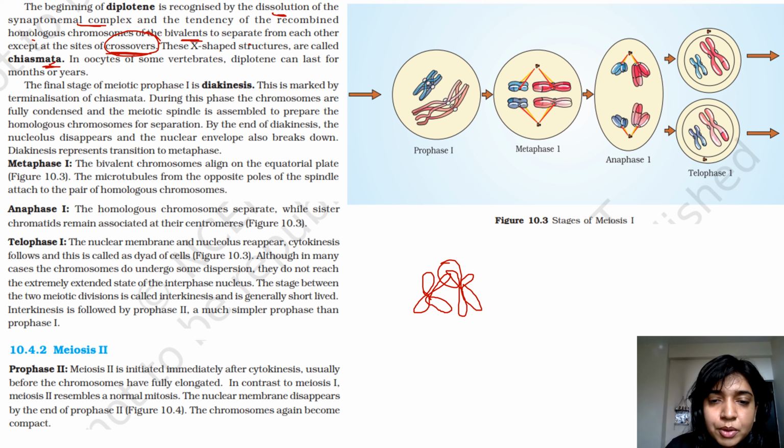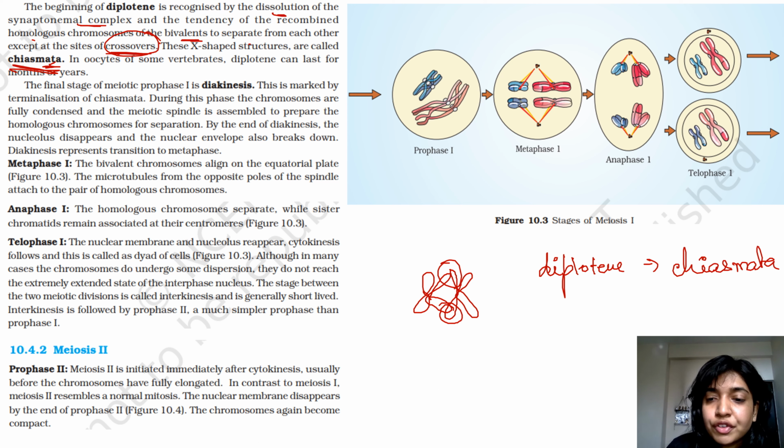The X-shaped structures are called chiasmata. Sometimes the recombination may also occur like this. I'll just draw this. At the top also is recombining, at the bottom also is recombining. So chiasmata formation occurs at diplotene. When you're talking about diplotene and its marker event, the marker event is formation of chiasmata. Okay. So if a question comes which says which is the stage in which chiasmata is formed, then it would be diplotene.